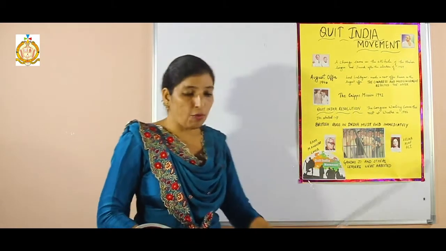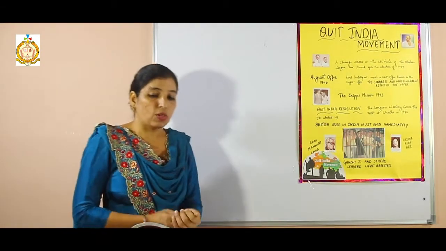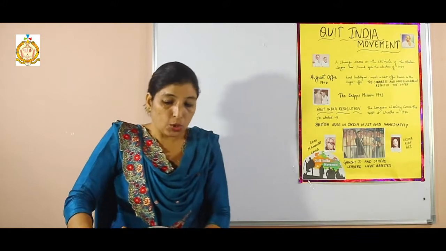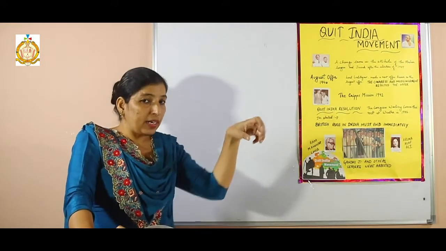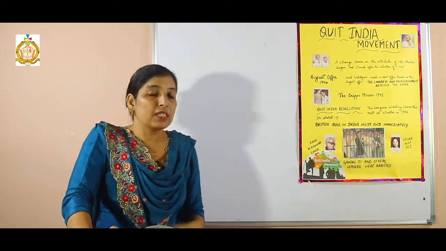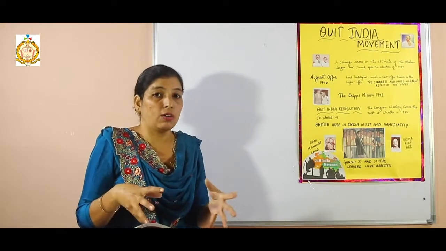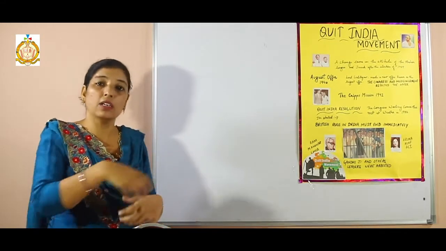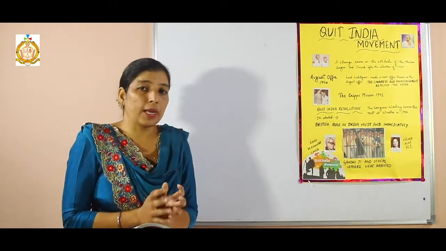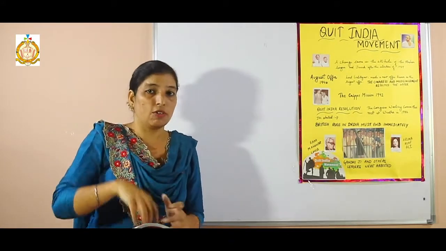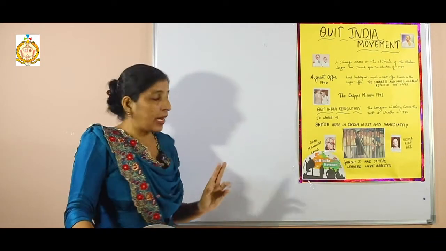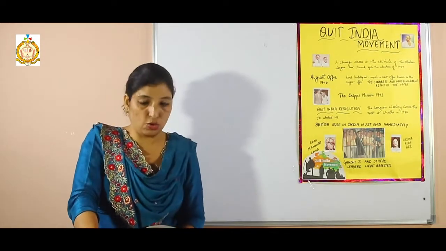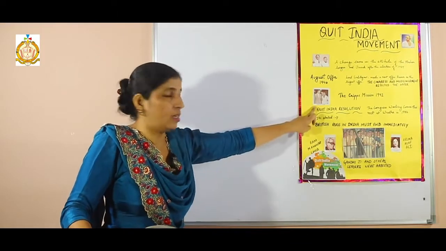So the Cripps Mission, 1942. In this year, the Cripps Mission presented one proposal in front of the Congress. When the Japanese army rapidly reached towards India, it became a necessity for the British to break the deadlock. During that time, a deadlock was going on between the Indian government as well as the Congress leaders. So it was the necessity of that time to break the deadlock because of the danger of attack. During that time, Churchill, Prime Minister, announced in March 1942 that Sir Stafford Cripps,